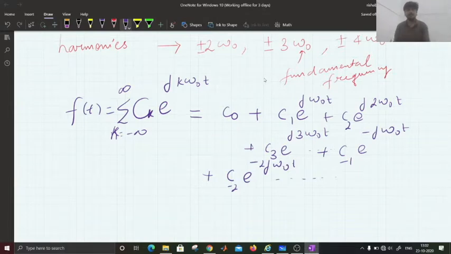So if we represent any periodic signal as a linear combination of harmonically related signals, then such a representation is known as the Fourier series representation.